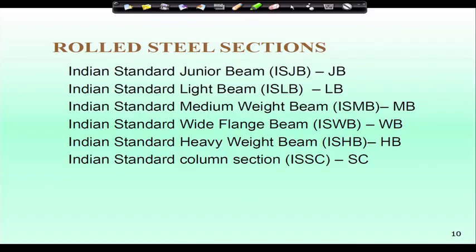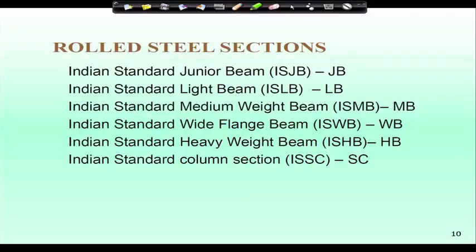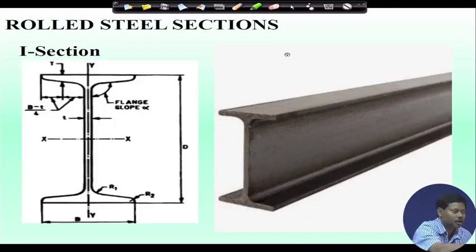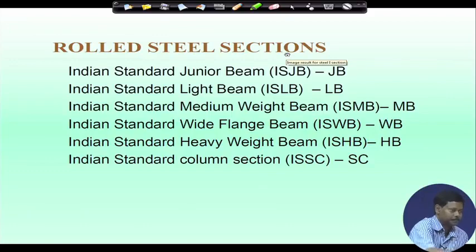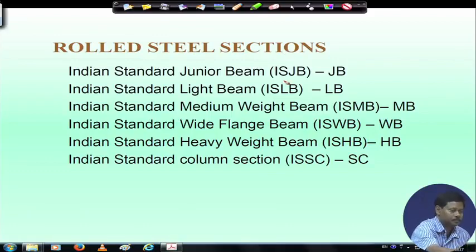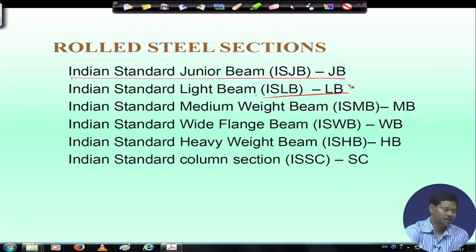Now, coming to rolled steel sections, I have told that different types of rolled sections are available in the market, and their properties are given in the IS handbook SP 6. So, here I have shown the Indian Standard Junior Beam, which is termed as ISJB, Indian Standard Light Beam ISLB or LB, and Indian Standard Medium Weight Beam that is available, Indian Standard Wide Flange Beam.